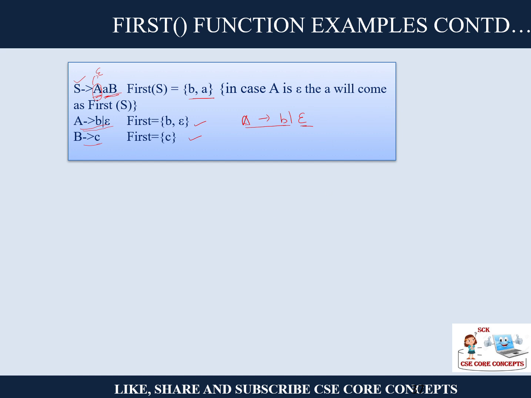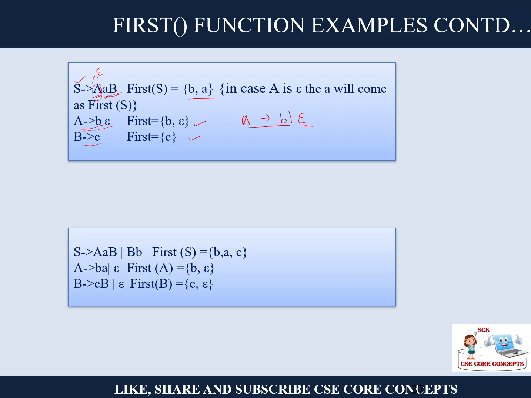Okay. Then you can say S is AAB or BB. Okay. So how will you find out first of S? First of A. So first of A is what? B or epsilon. Done? Okay. First of B will be what? C or epsilon. Done. But now when I have to place it over here, right? So what will I do here? A, I can place first of A.